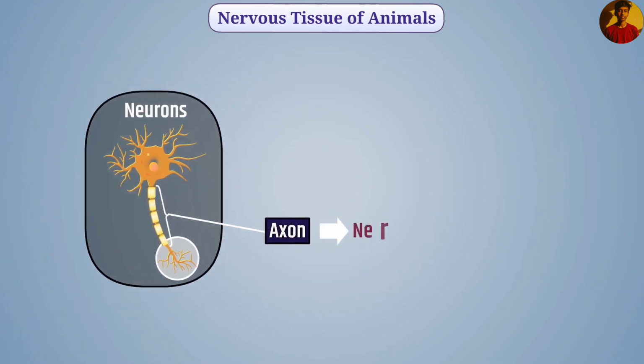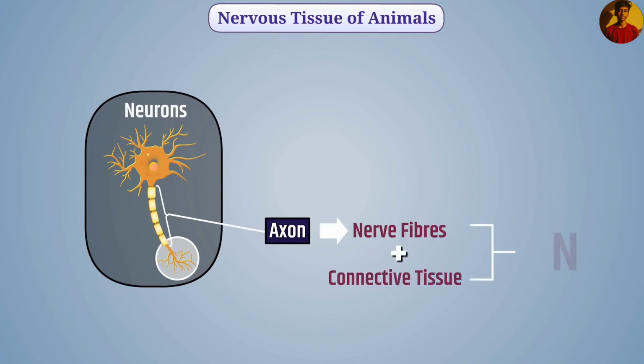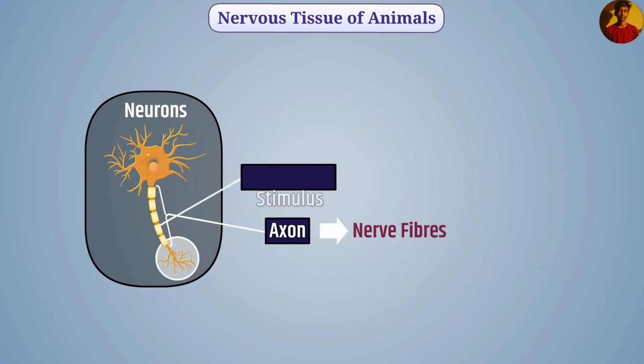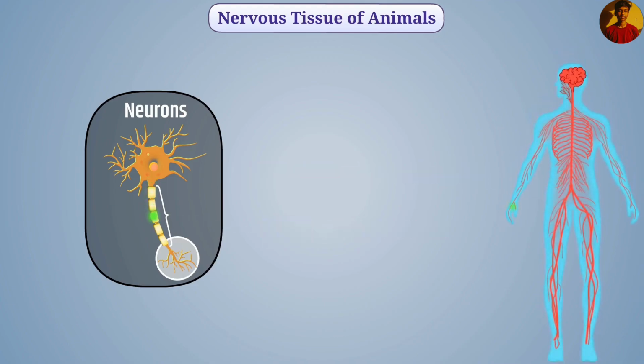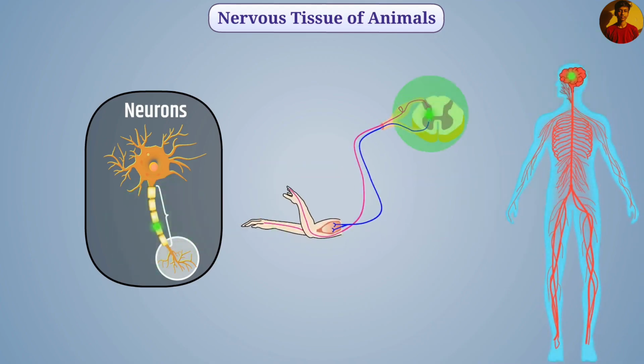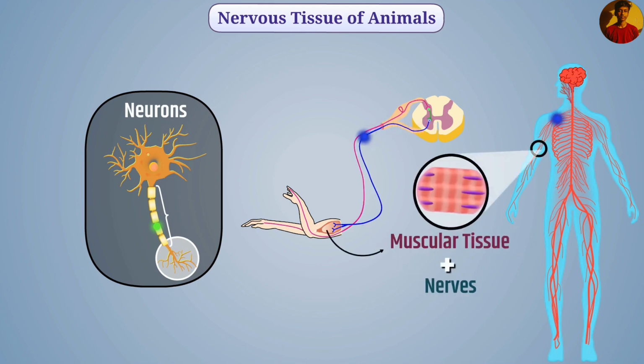Axons are also called nerve fibers. Many nerve fibers bind together by connective tissue and form a nerve. The stimulus that is passed through nerve fiber is called nerve impulse. Nerves transmit nerve impulses to the brain or spinal cord. The brain or spinal cord takes a decision to respond appropriately. Nerves arising from brain or spinal cord conduct this information. The nerves are connected to muscular tissue. Through nerves, information is passed to muscular tissue and there is movement of muscle tissue. In this way, with the help of nerve impulse, we can move muscles according to our wish.